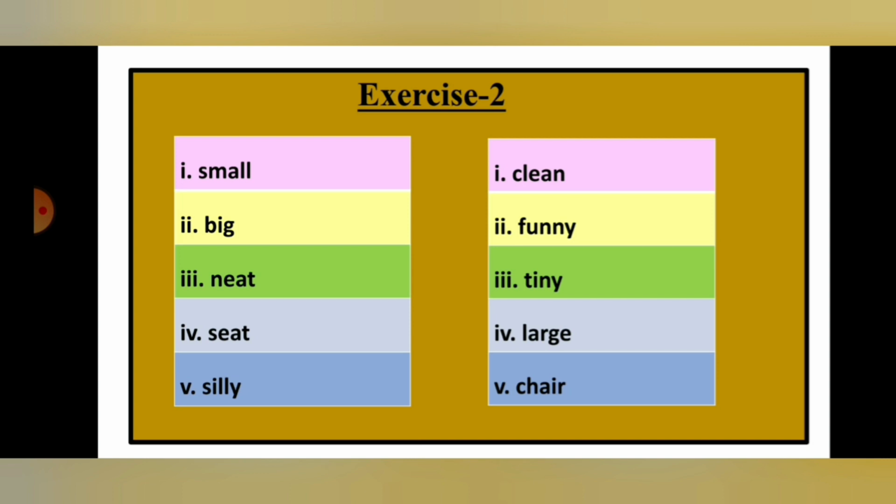Okay, so you have to find out the words, then you will write the matching words. Okay, so these are the 2 exercises, and these 2 are a test for you. You will write the answers, and then you will take a photo, then you will submit in the comment section.